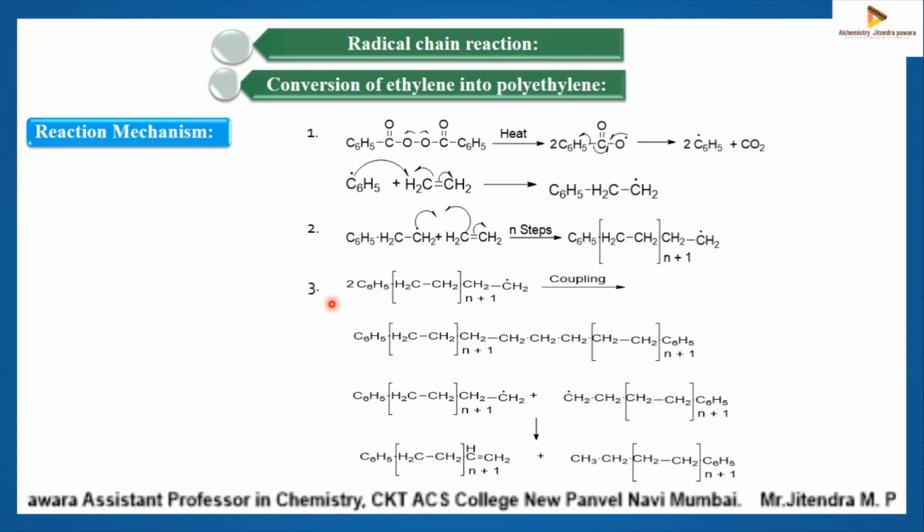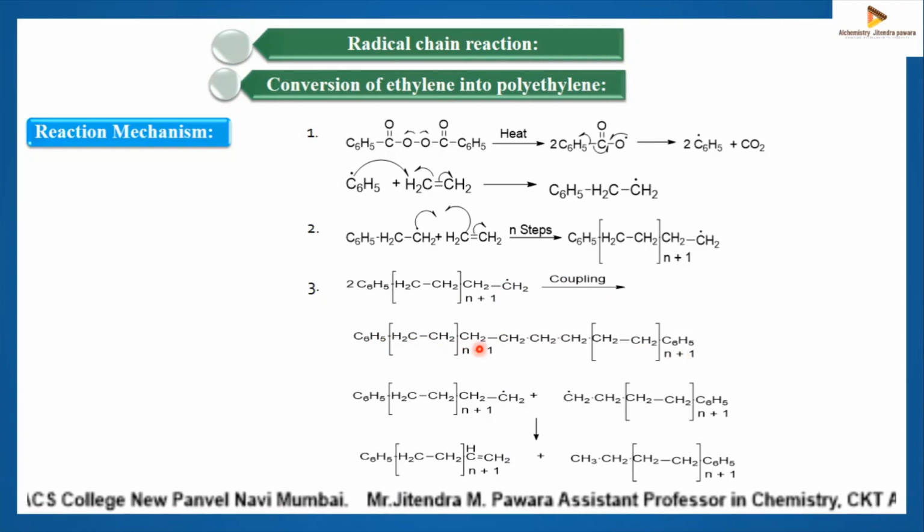Then the third step, the long chain free radical polymer can be terminated by radical coupling, which means coupling of two radical molecules, or by disproportionation of that radical polymer. So here the coupling of these two molecules takes place, and you will get this polymer.